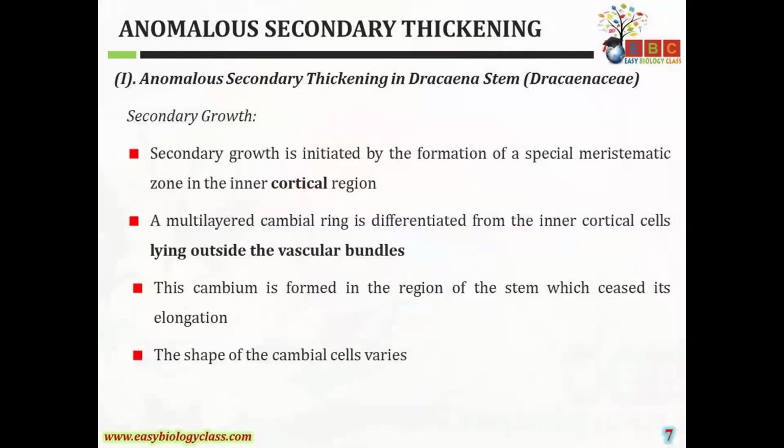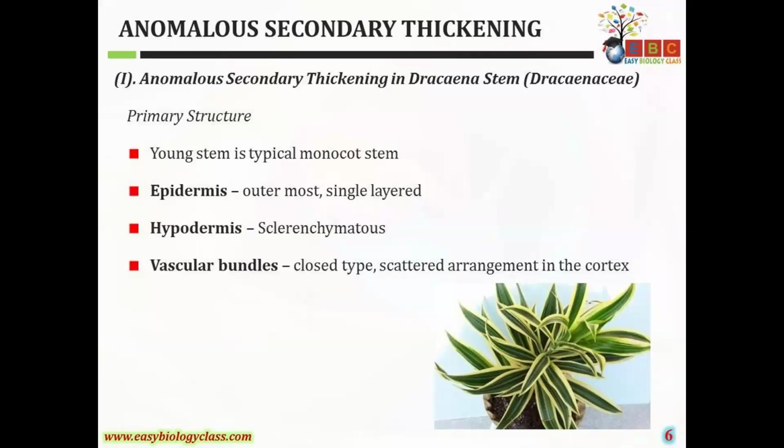Anomalous secondary growth in Dracaena. So this is the normal structure. It contains an outer epidermis, which is single layered, and next the epidermis is followed by the hypodermis. Here the hypodermis is sclerenchymatous. Next are the vascular bundles, that is, vascular bundles are scattered and closed type.